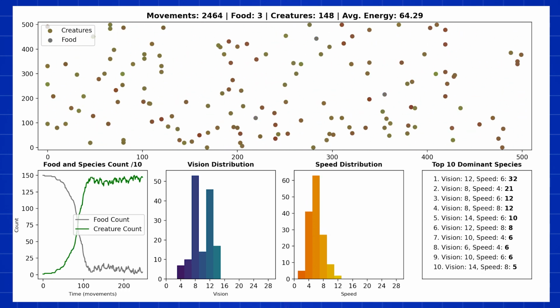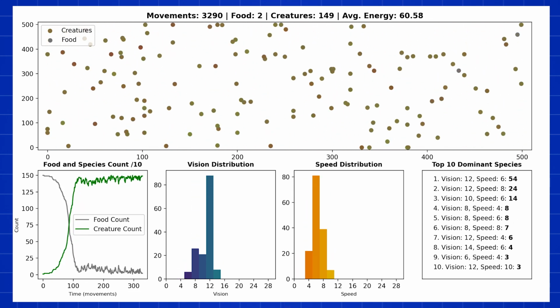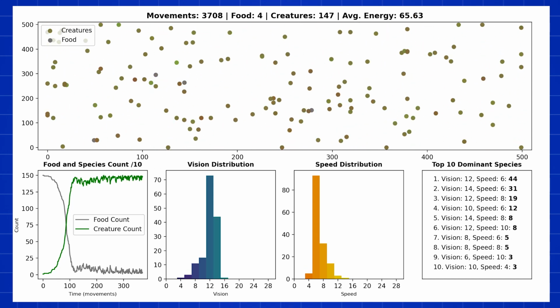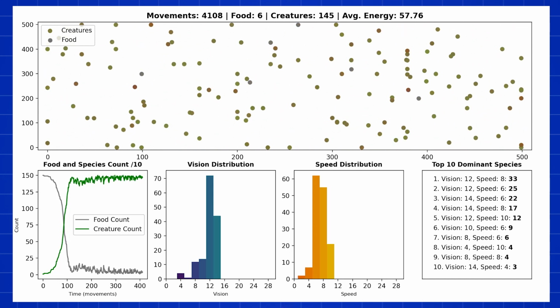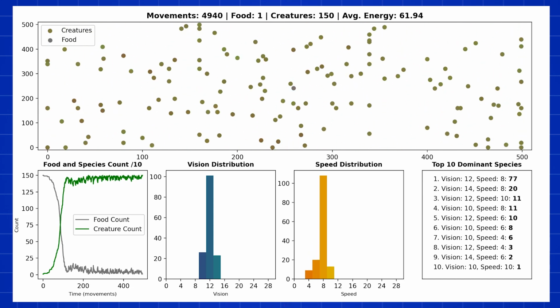Species start with reaching its relative population peak due to limited resources. In addition to that, we can see change in vision and speed. By the way, on the bottom right, you can see top 10 dominant species and their count.